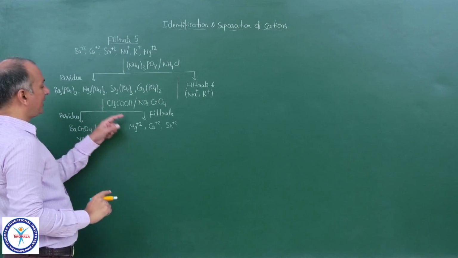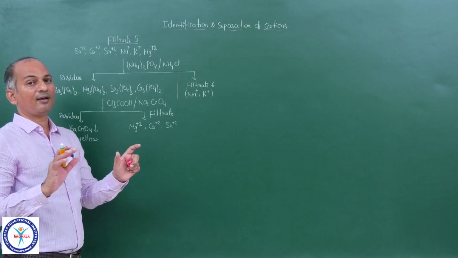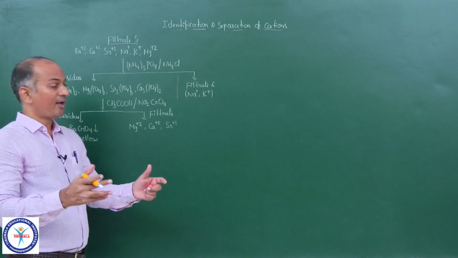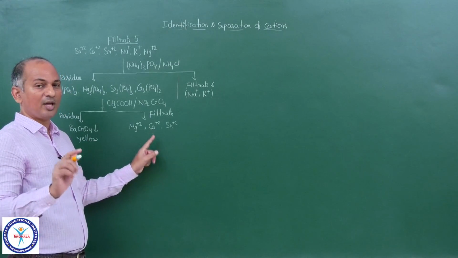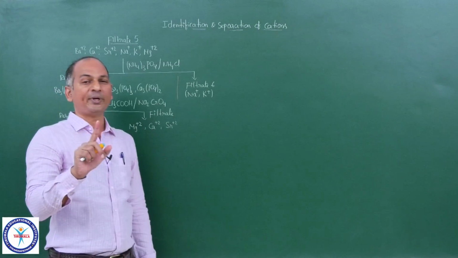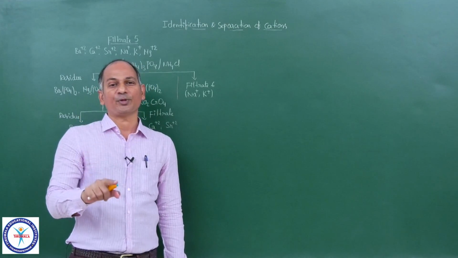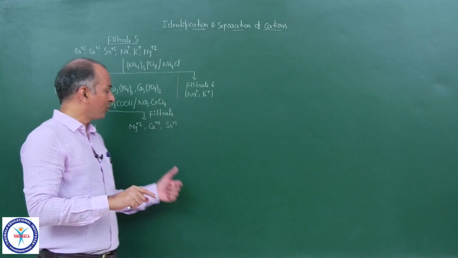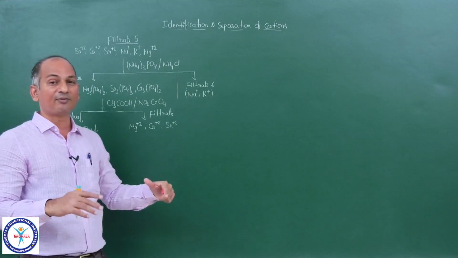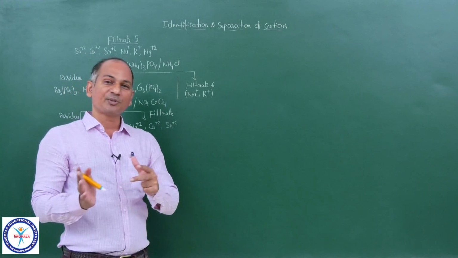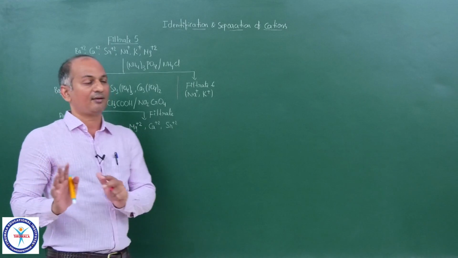But calcium chromate, magnesium chromate and strontium chromate are relatively more soluble. Magnesium chromate is quite soluble, even calcium chromate is also quite soluble. Solubility of chromates of second group elements decreases down the group. So barium chromate is quite insoluble. Strontium chromate is relatively more soluble. So strontium will come into the filtrate and barium goes into the precipitate.